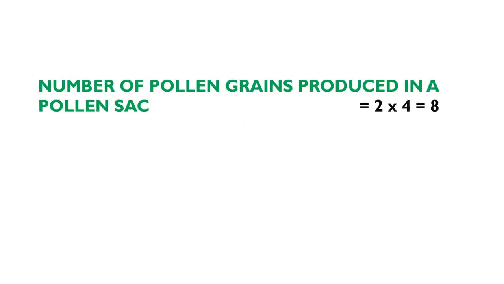Number of pollen grains produced in a pollen sac is equal to: each pollen sac consists of 2 microspore mother cells. 2 into each microspore mother cell producing 4 pollen grains, 2 into 4 is 8. So the number of pollen grains produced in a pollen sac is equal to 8.